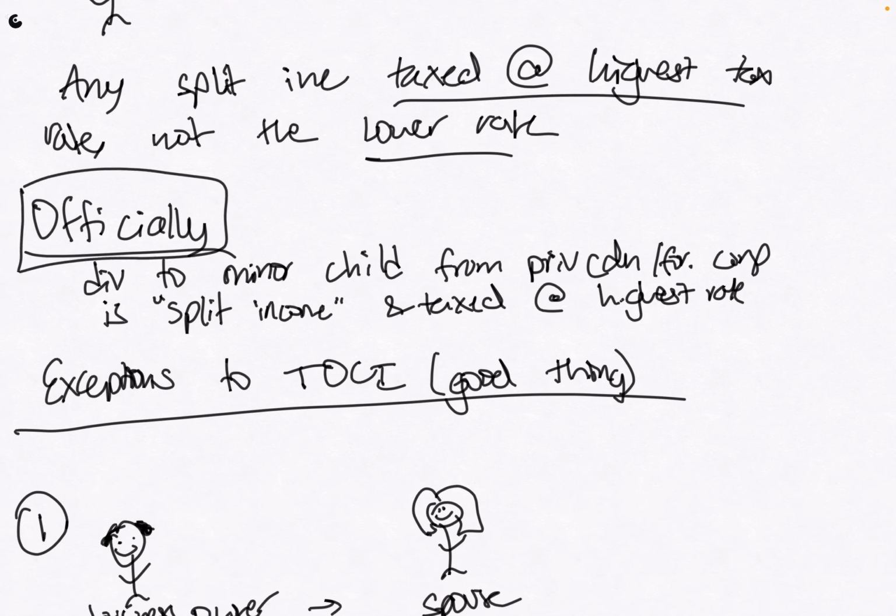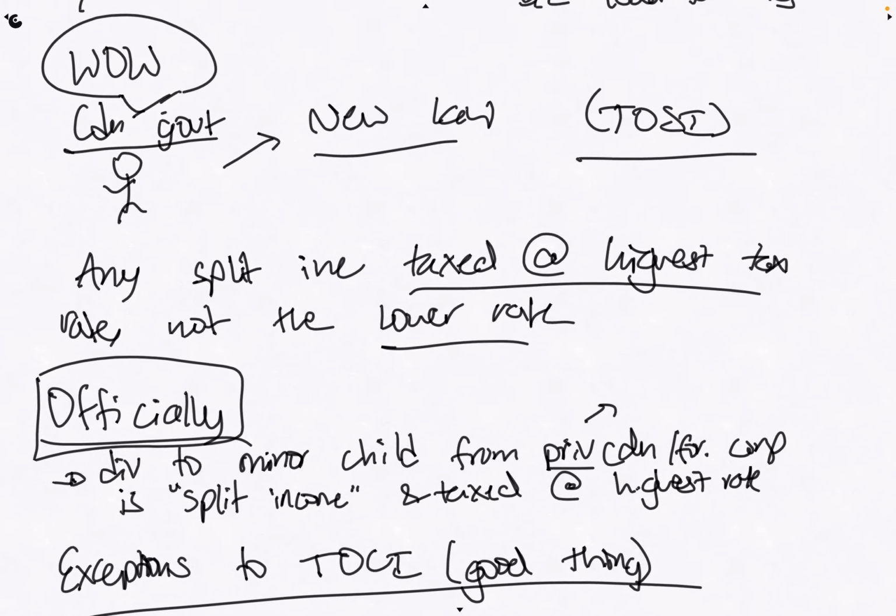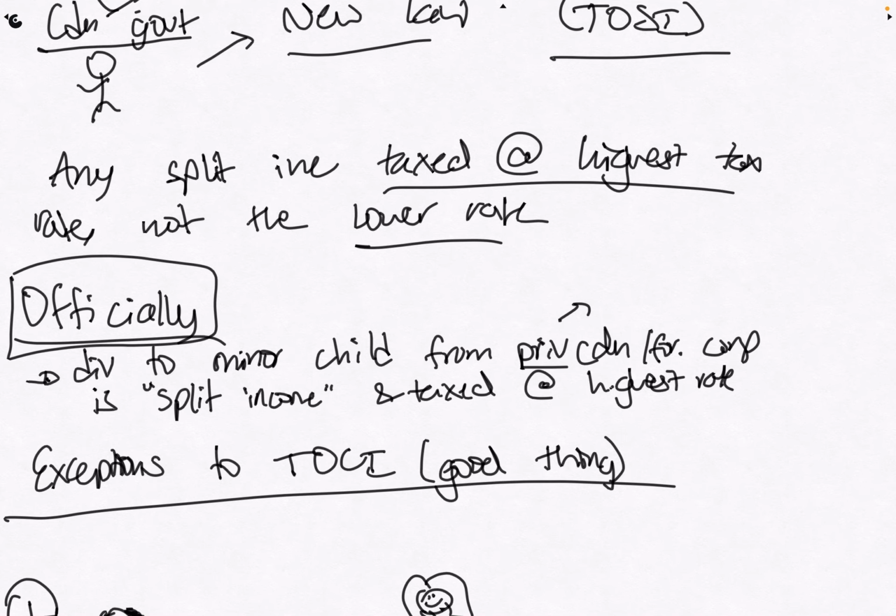Officially, this is a very specific example, but for one example, any dividends to a minor child from a private Canadian or foreign corporation. Remember, it has to be private, because one thing about public corporations is that the financial statements and everything are released every year, so everybody knows. In this case, any dividends that a minor child gets from private Canadian or foreign corporations are considered split income, and so would be taxed at the highest rate.